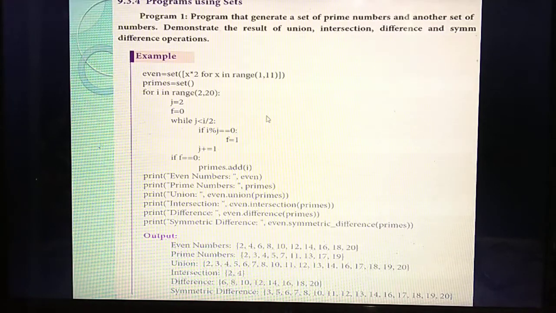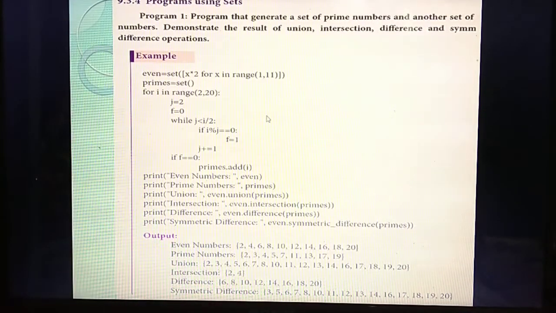Which operator? Minus. Symmetric difference means you should write the elements from both sets, but the common elements no need to write. Which operator? Caret operator. All these things are very important. You should remember all of them.